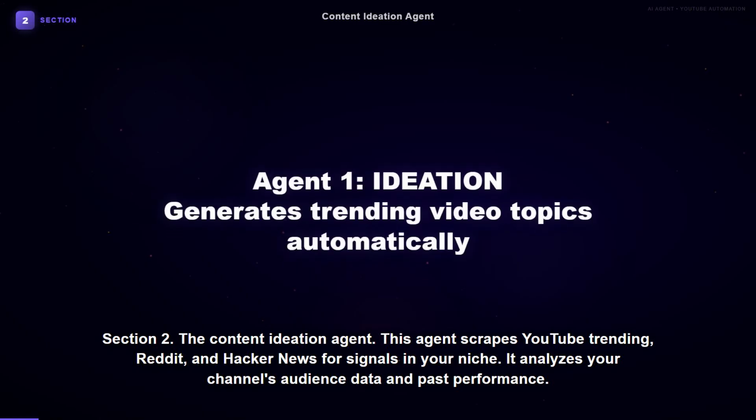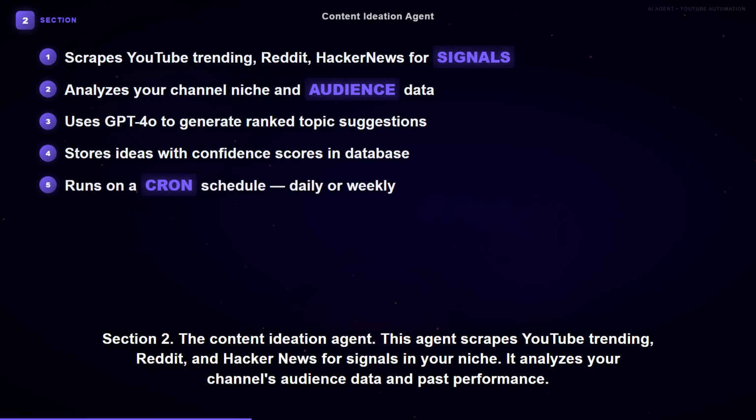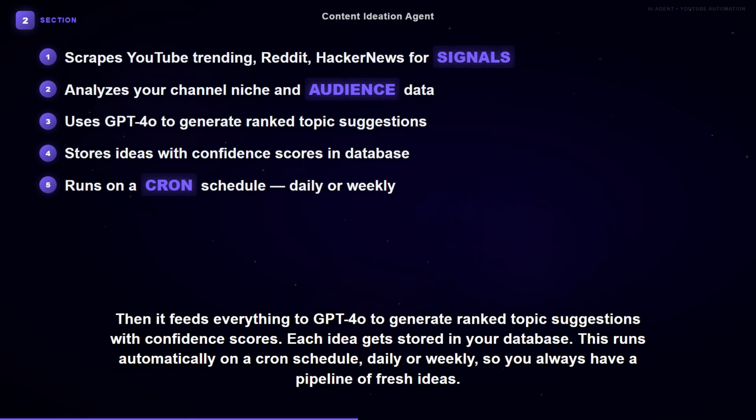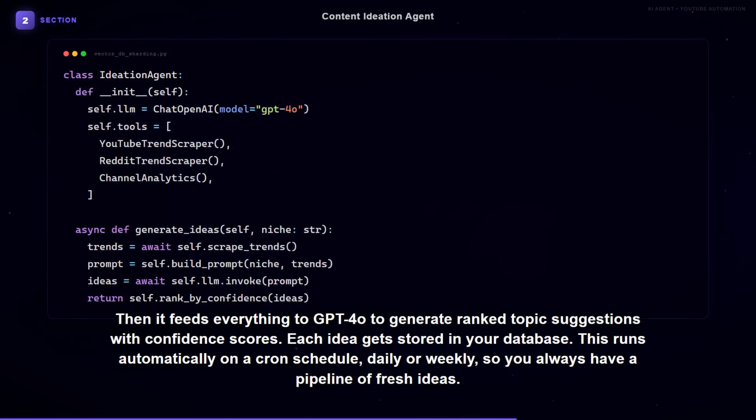Section 2. The Content Ideation Agent. This agent scrapes YouTube trending, Reddit, and Hacker News for signals in your niche. It analyzes your channel's audience data and past performance. Then it feeds everything to GPT-4o to generate ranked topic suggestions with confidence scores. Each idea gets stored in your database. This runs automatically on a cron schedule, daily or weekly, so you always have a pipeline of fresh ideas.